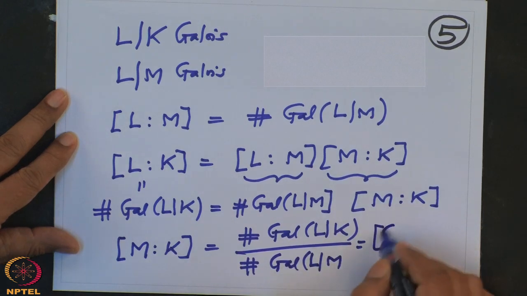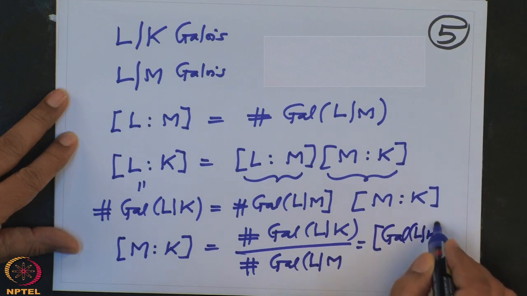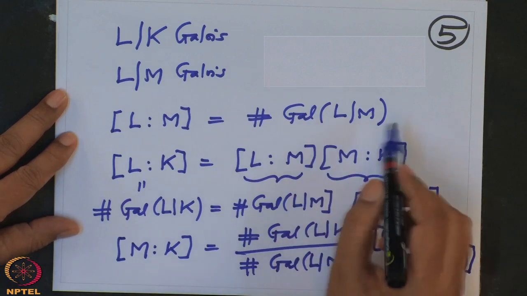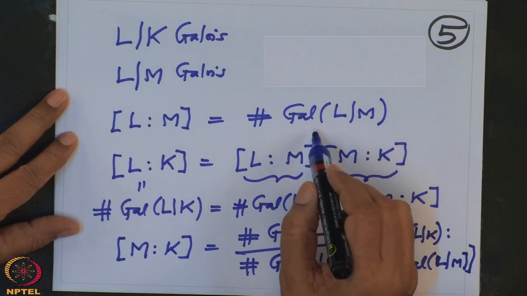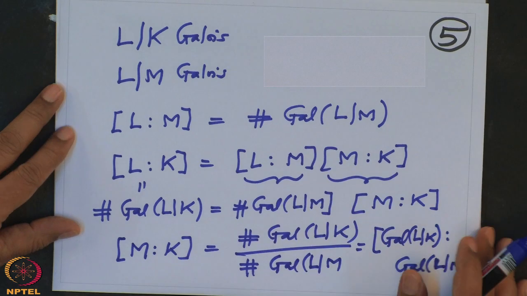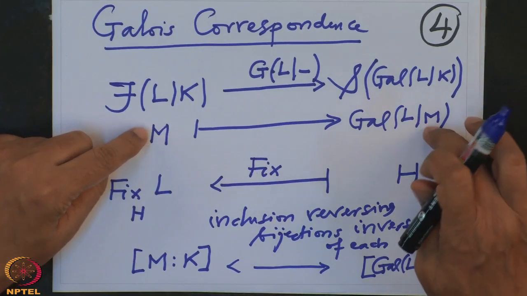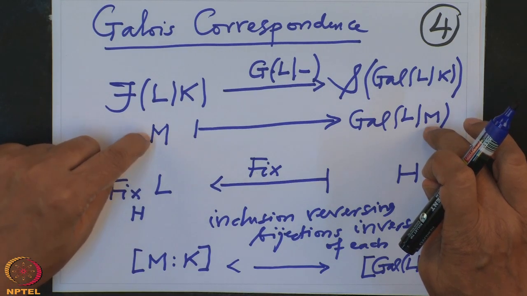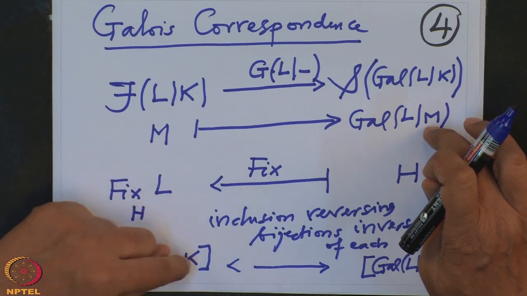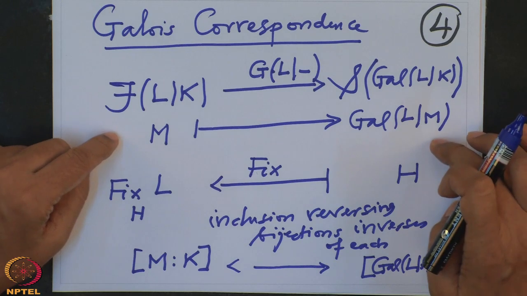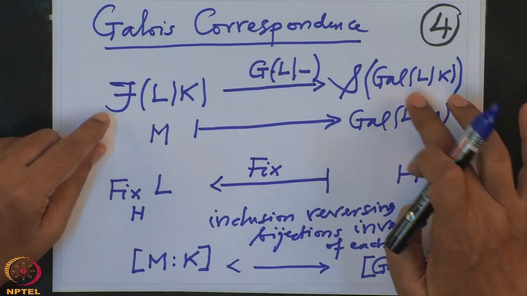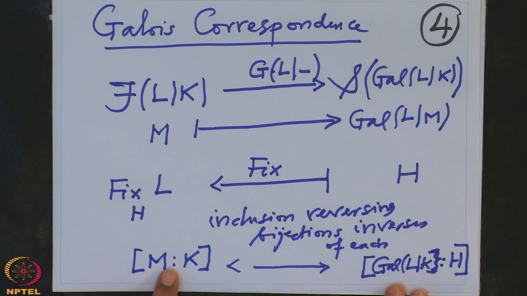This is precisely the index of Gal(L/M) in the Galois group of L over K. But this is the corresponding group H. Therefore, what we noted is that when you have an intermediary field, the information about M, particularly the degree of M over K, is the index of the Galois group of L over M in the Galois group of L over K. So we have this extra information.